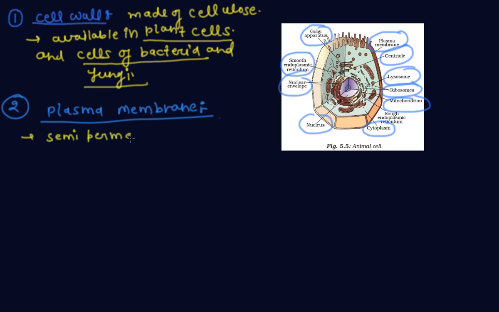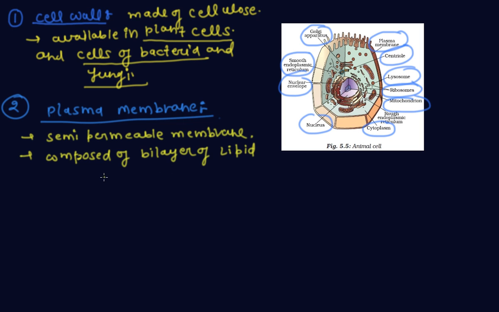It is composed of a bilayer of lipid and protein.